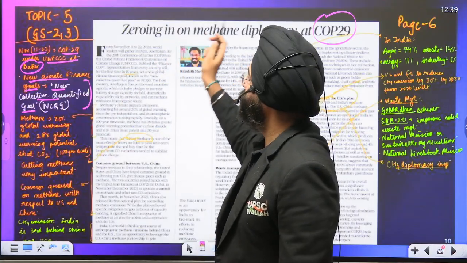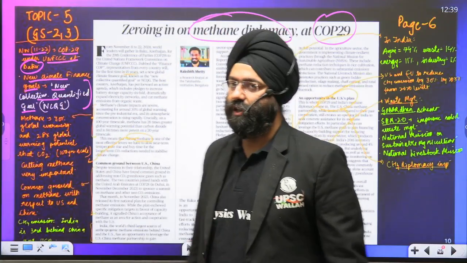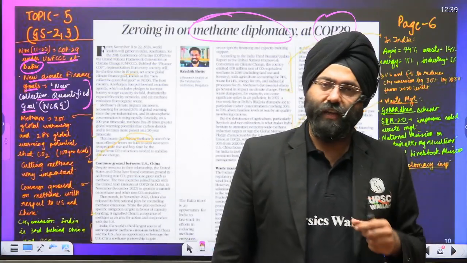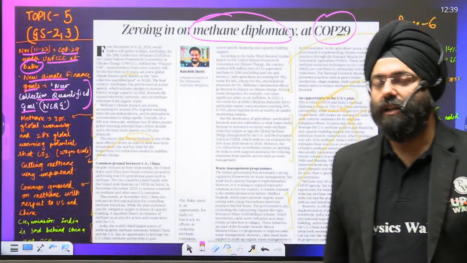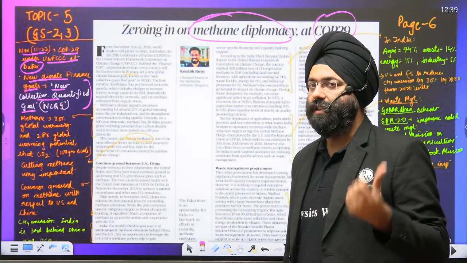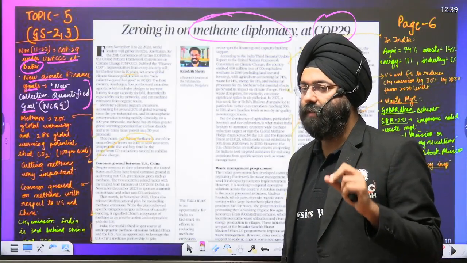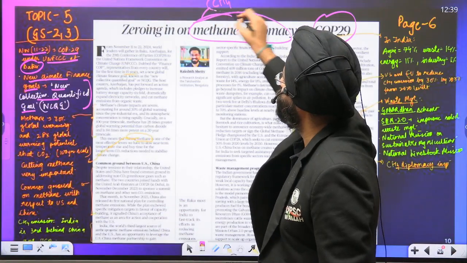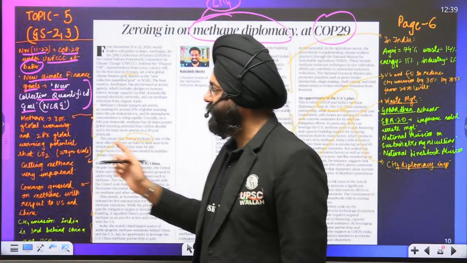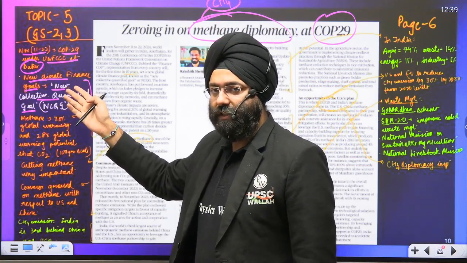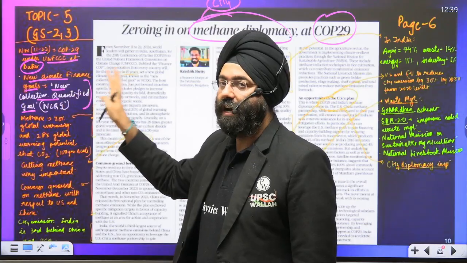Over here till that, it was fine. Why the concept of methane diplomacy is mentioned here, that becomes important. Please understand, methane is one of those gases which is a major contributor to the greenhouse effect, right? The temperature rise that is taking place. So methane, CH4, denoted by a chemical formula. Now, please understand methane. That is why if we want to resolve the problem of climate change, we need to focus on methane, is what the article is saying.